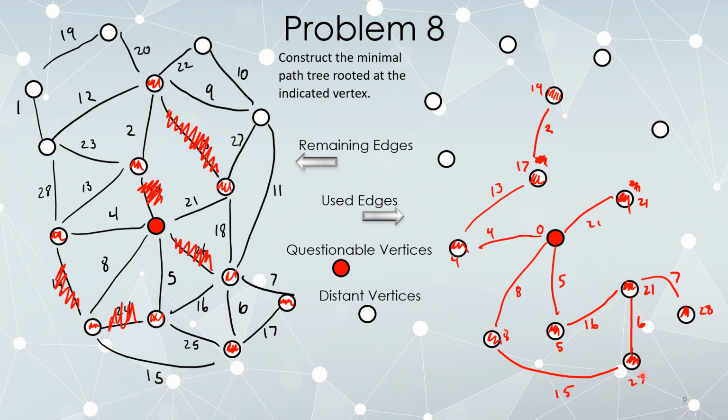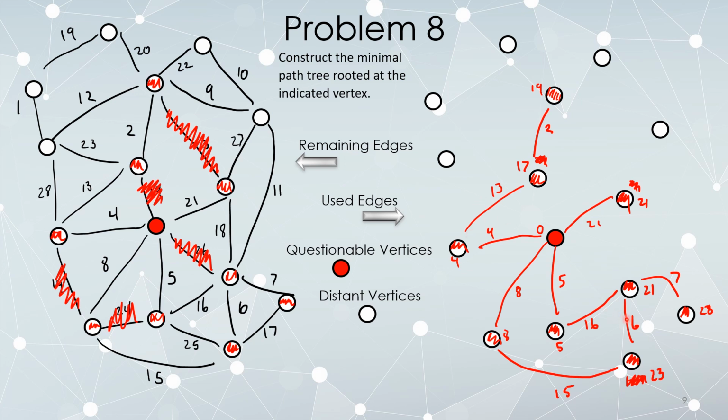8 plus 15 is less than 27, so I'm going to update this with a 23, which means I need to delete every other edge connected to that vertex. And having deleted that edge, I'll immediately attempt to put it back in. I'm attempting to put it back in right away because if I'm not going to use it, and I make that decision as I'm attempting to add it, that's when I'm going to get to delete it from the original graph. And I'm trying to cut down on the original graph as much as I can.